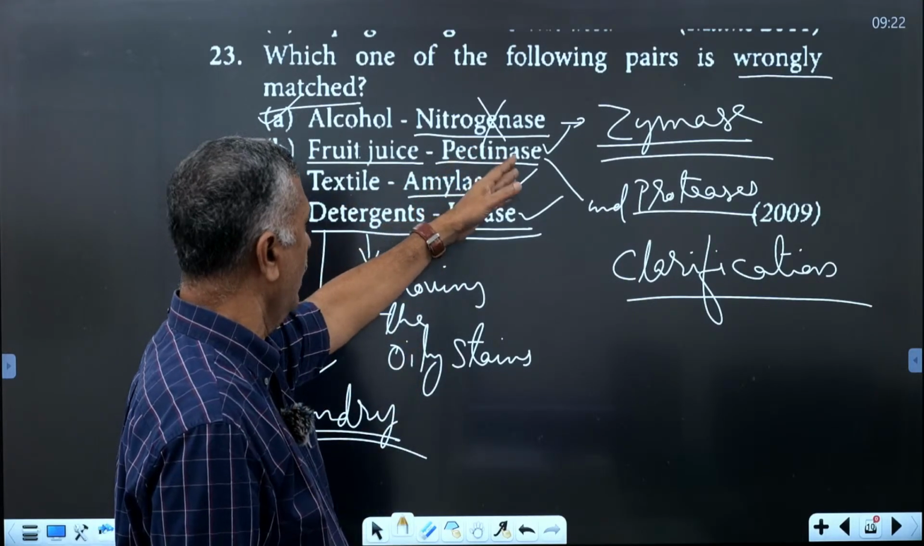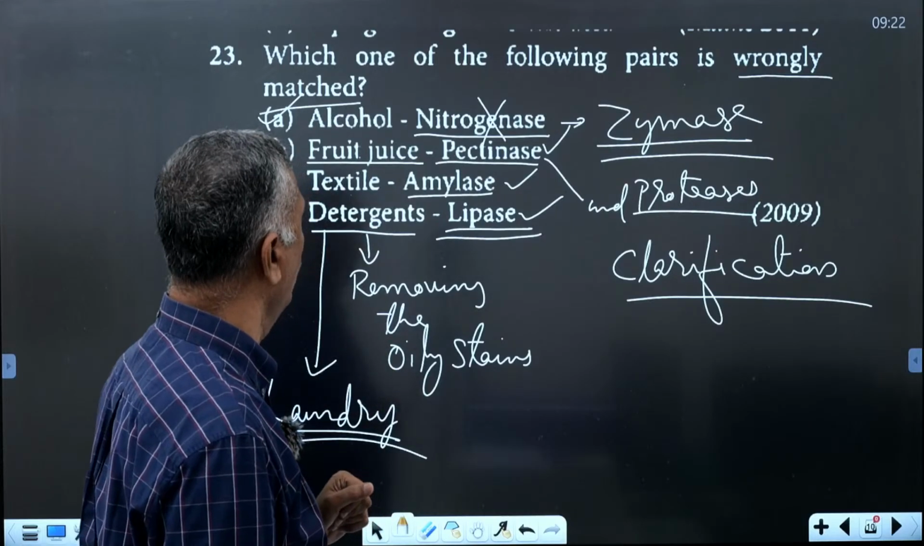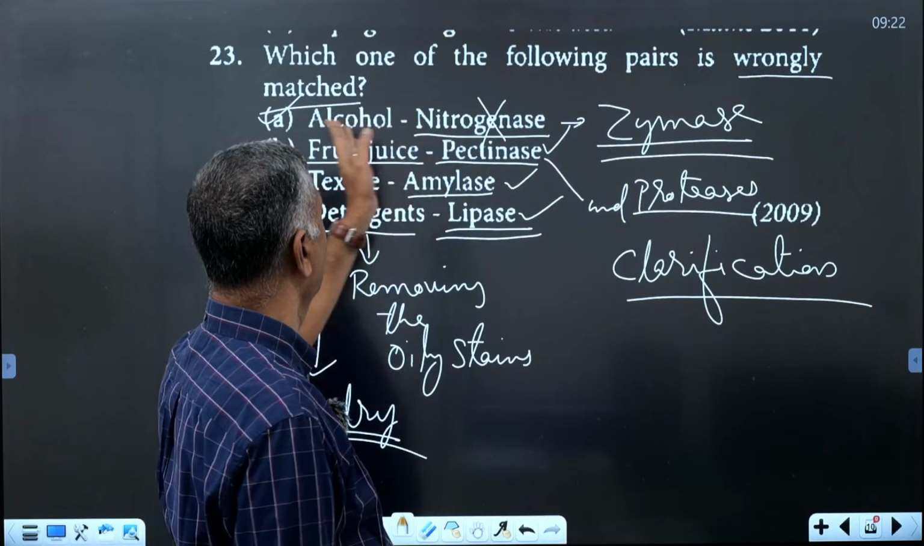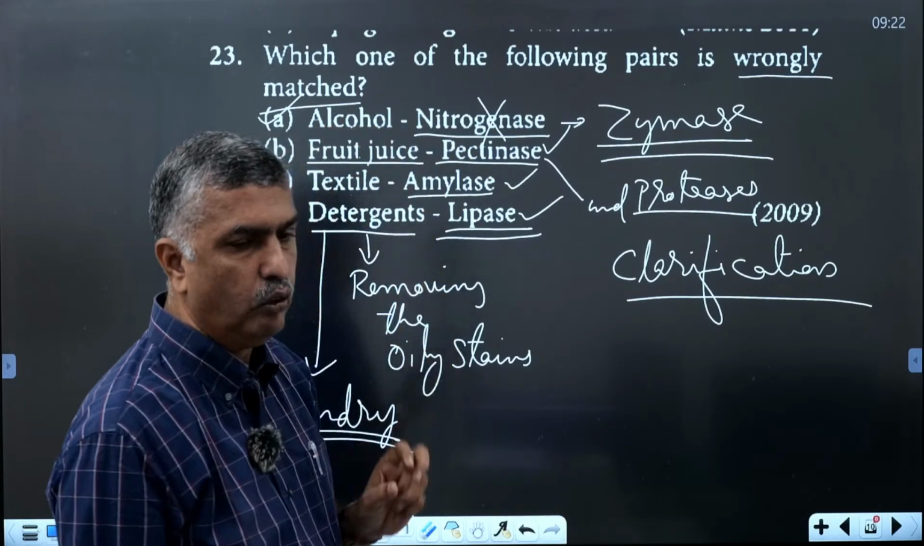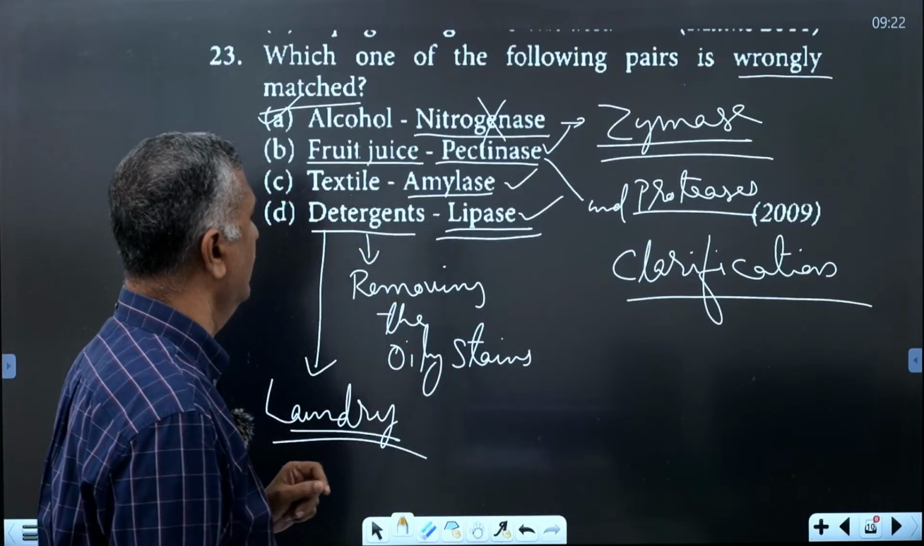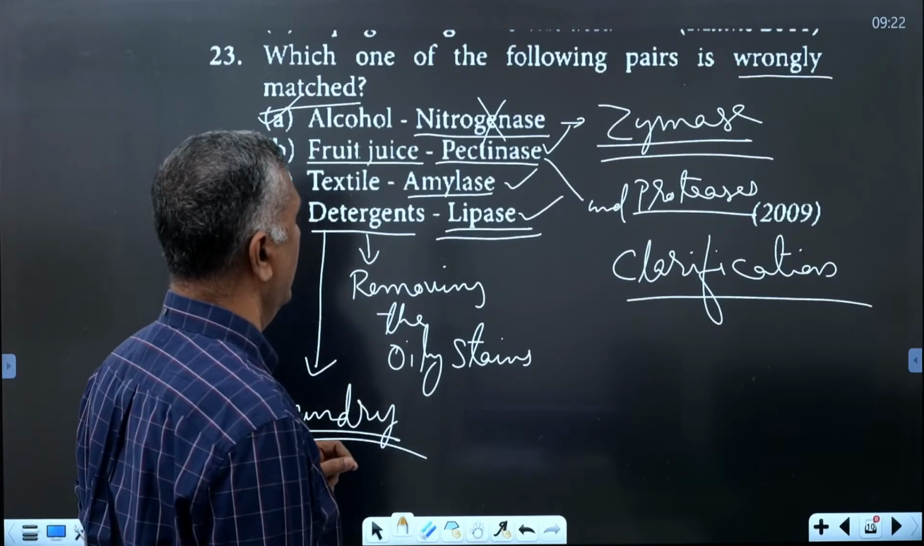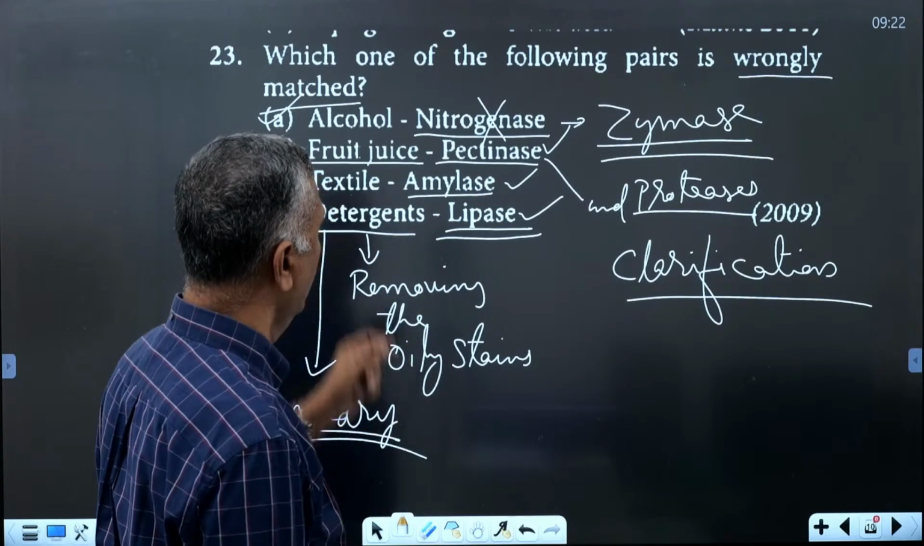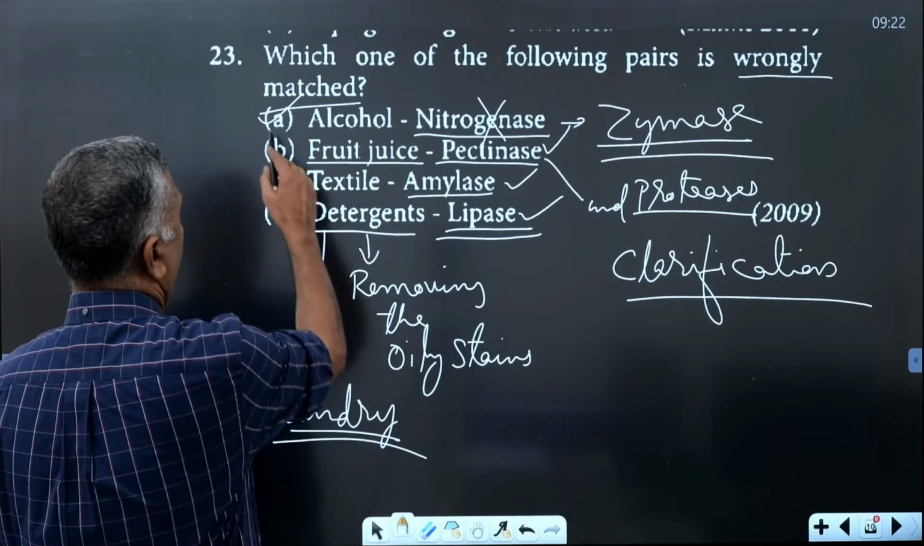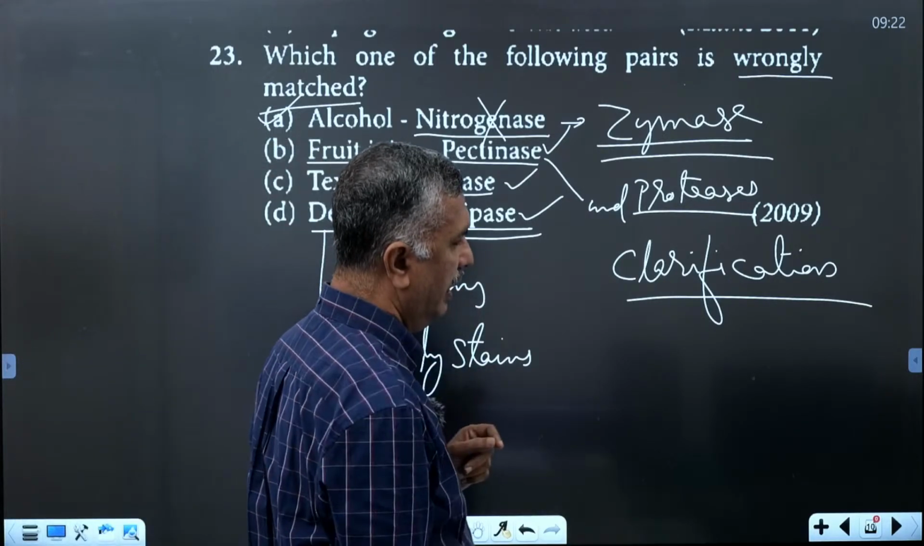Then pectinases and proteases are used for clarification of fruit juices. And here the zymase enzyme is needed, in the case of alcohol making from yeast. That is alcohol fermentation, with zymase, not nitrogenase. The answer is A. The wrongly matched pair is A.